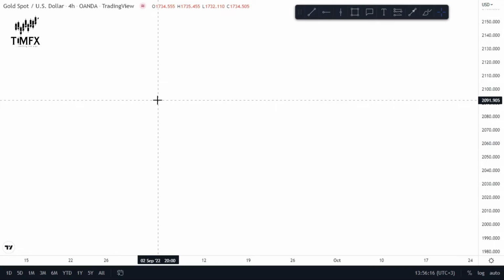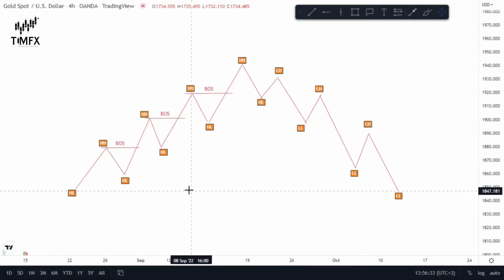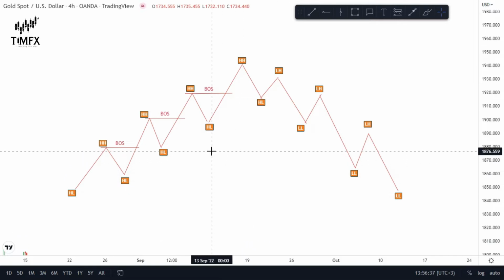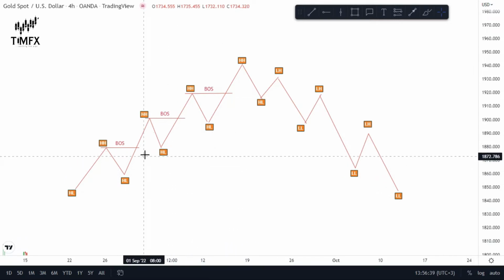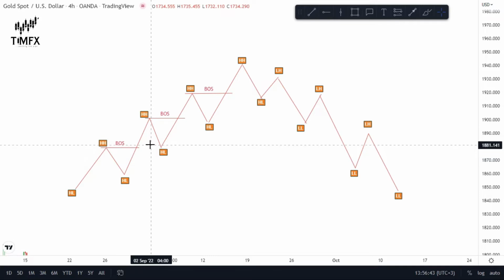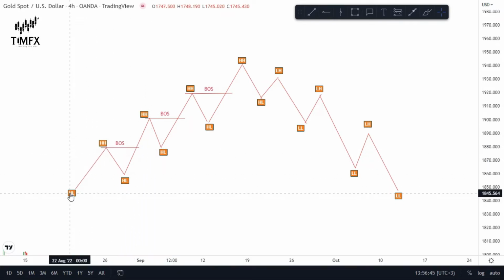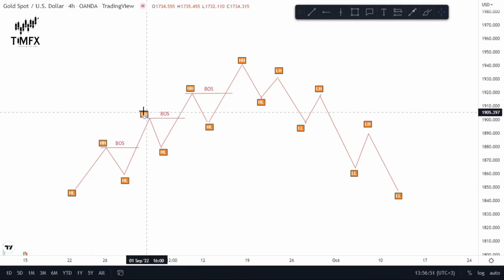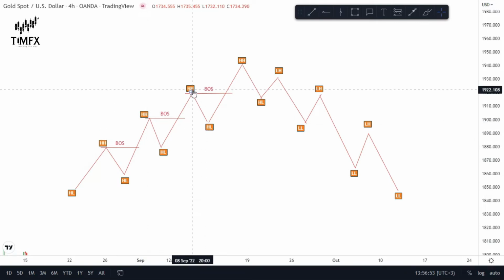I have plotted a prototype graph on the screen to explain what these terms actually mean. This is an uptrend in the market and this is a downtrend. We want to signify where break of structure is in the market and where the change of character is. Basically, in an uptrend, we have higher lows and higher highs.